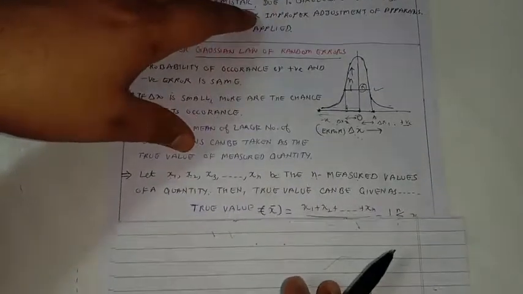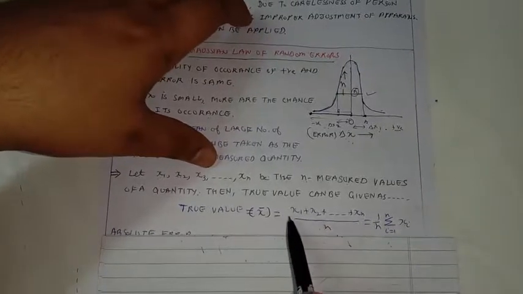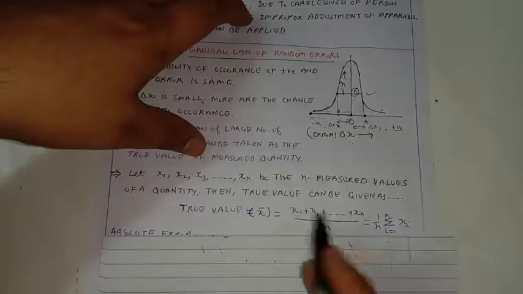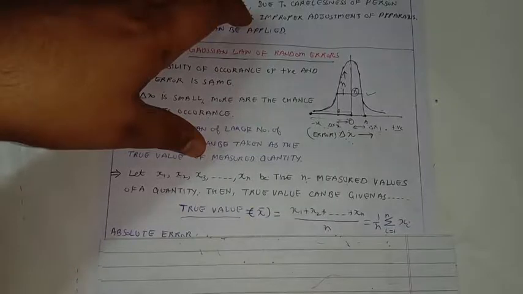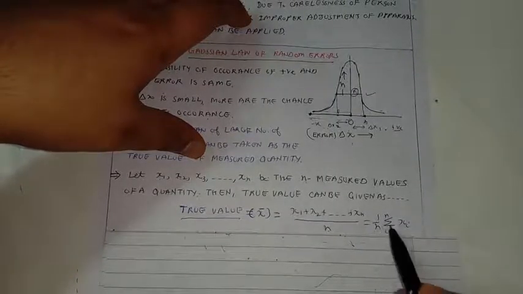Then the true value of the physical quantity can be given by taking the average of all these observations, that is x1 plus x2 plus x3 so on up to xn divided by n, which will be represented as x bar. So this x bar will be the true value of the quantity, which can also be expressed in the summation form as 1 by n summation xi, i ranging from 1 to n.